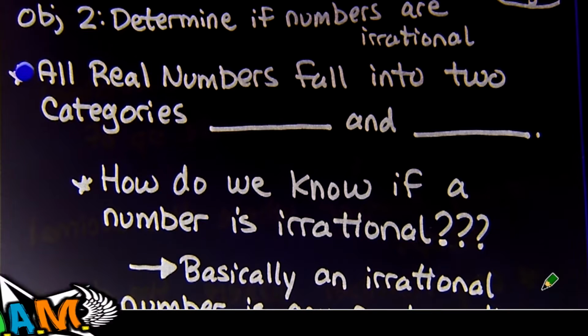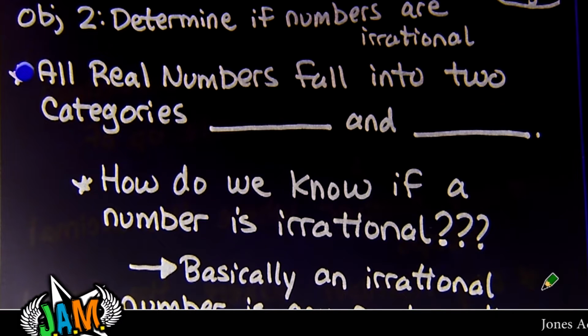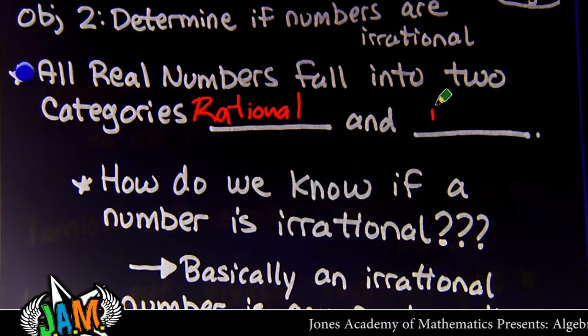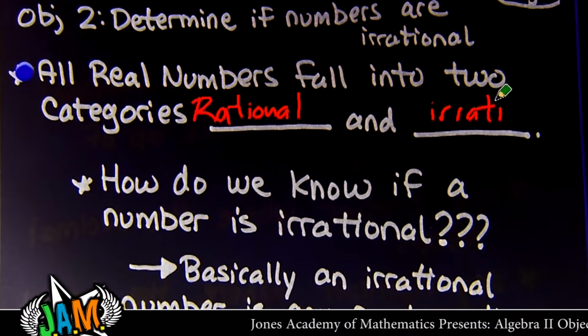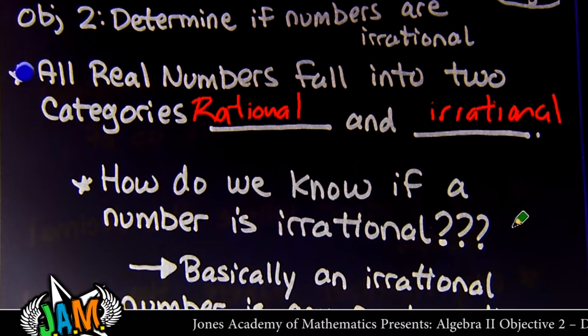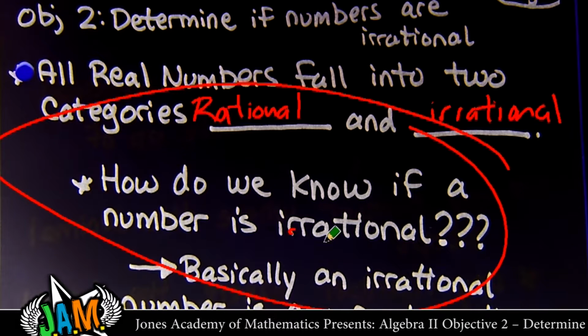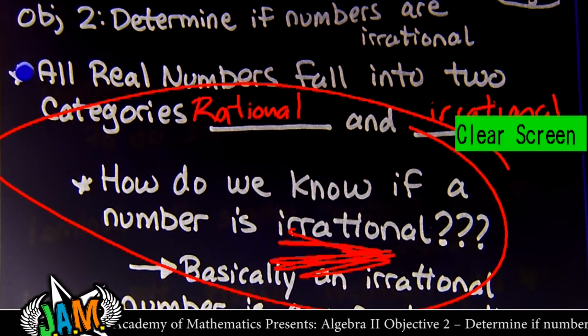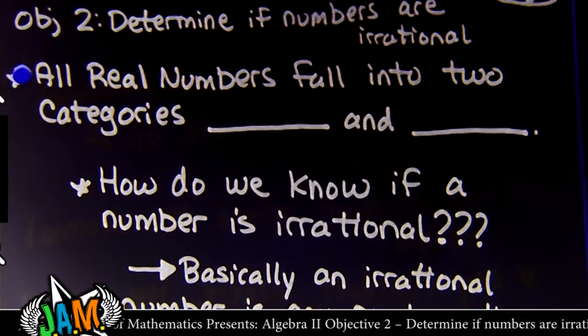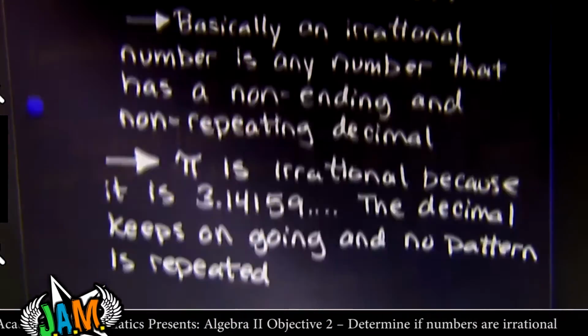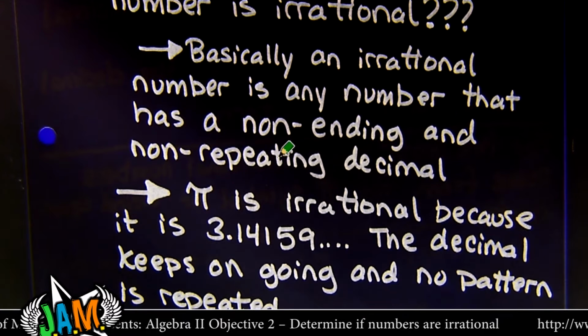Okay, objective number 2, determine if numbers are irrational. First thing here on the note says all numbers fall into 2 categories, rational or irrational. How do we know if a number is irrational? Well, here's the basic thing right here. An irrational number is a number that has a never-ending and a non-repeating decimal.